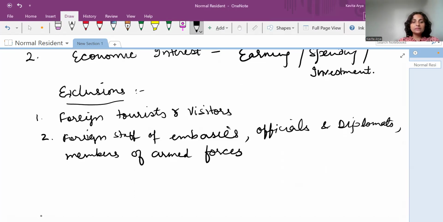If you are able to recall, the same topic was taken up in the domestic territory also, that sometimes in our domestic territory, others do help us, right? For some official work, embassies and consulates are there, officials from other countries do visit us, diplomats from other countries do come to us. We sometimes take the help from our friendly nations for some defense work. So all these again are excluded and they are not the normal residents of that country where they are helping.